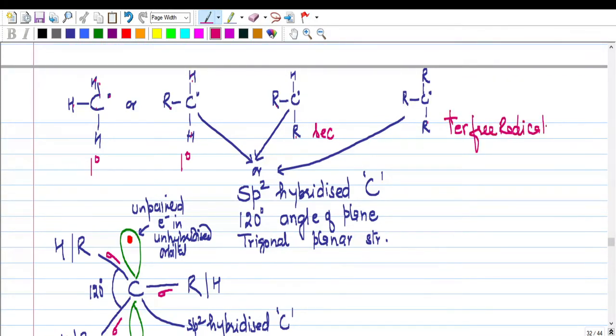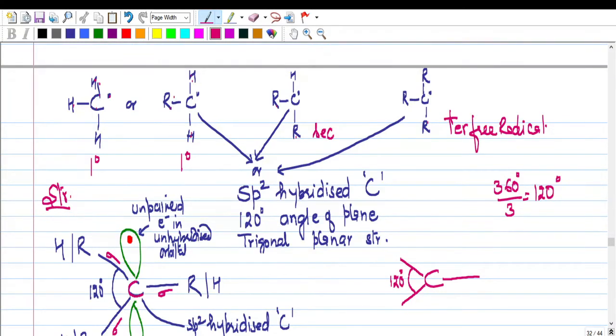Okay, now let's study how these free radicals look. So let's see their structure. If you see, the structure is planar. Planar means all the points are present in the same plane. Okay, so this is the carbon, right? And it has got this trigonal structure with bond angle 120 degrees. Okay, how do you calculate? 360 degrees divided by 3, you get 120 degrees. So this is 120 degrees.